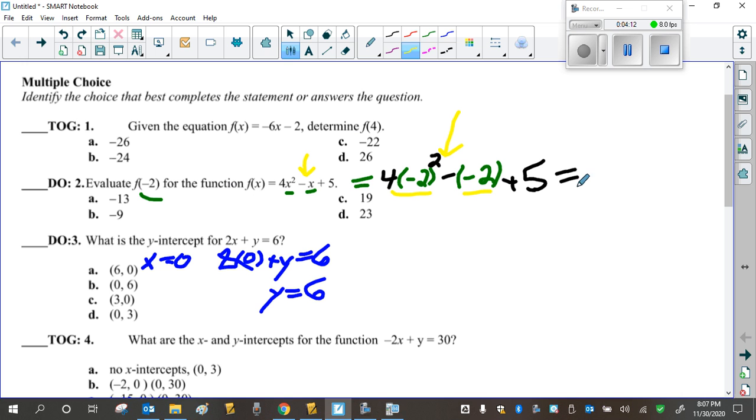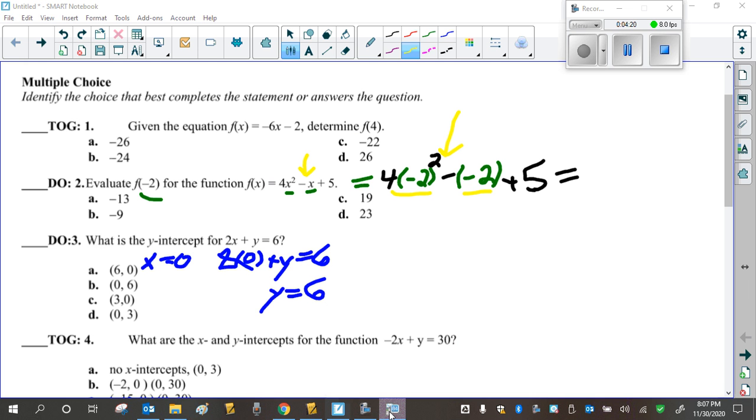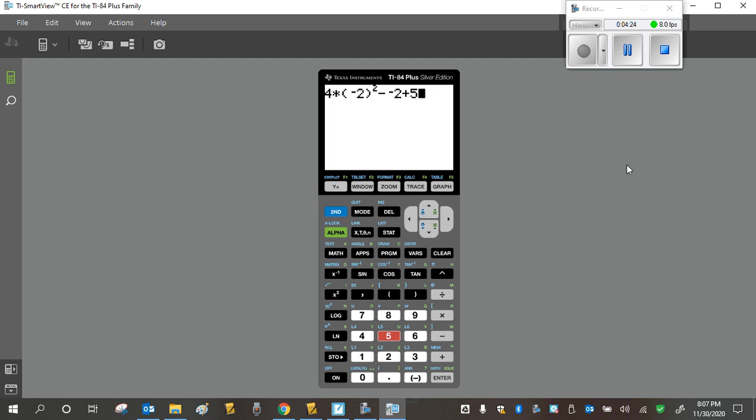Now, your calculator will do all of that. So let's punch that in a calculator. 4 times negative 2 all squared. Subtract negative 2 plus 5. And there it is. And then you just press equals. You get 23.